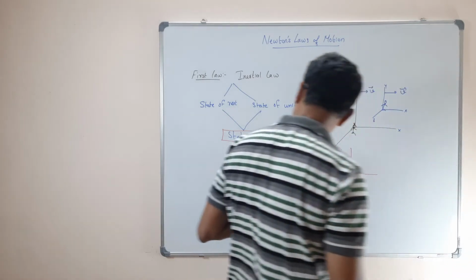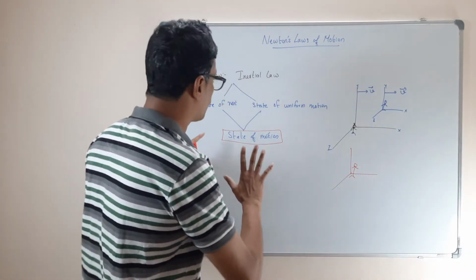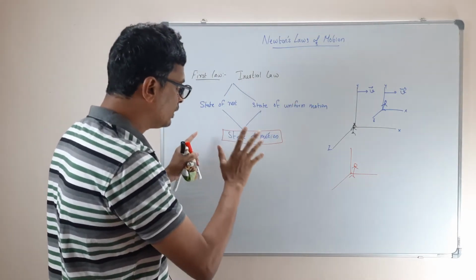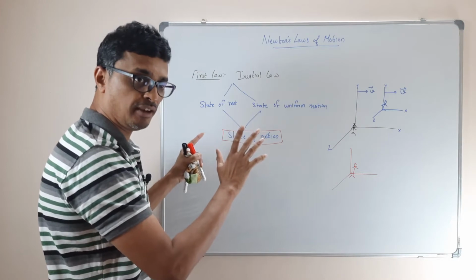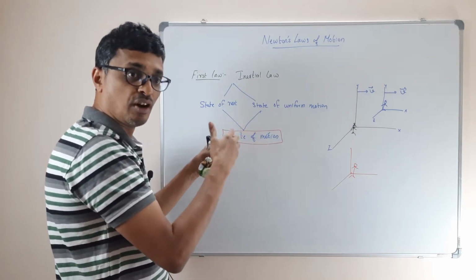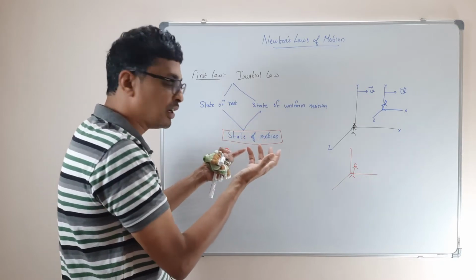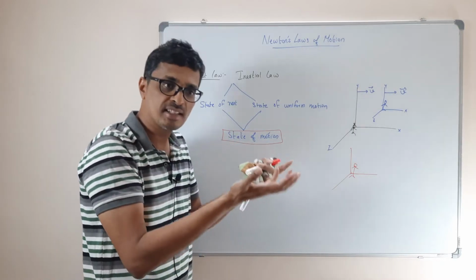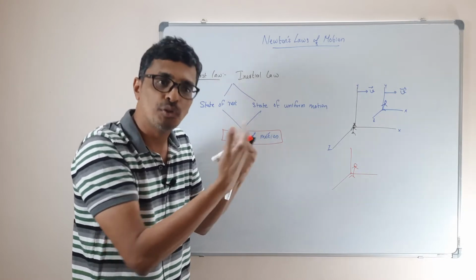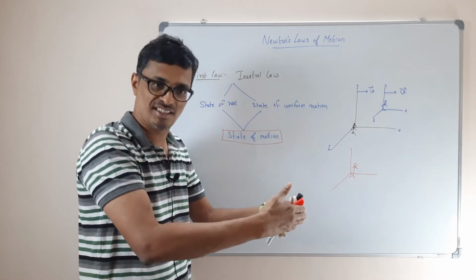Now in this whole first law, Newton has not defined what a force is. Suppose a body of mass m is moving with some velocity: how much force should I apply to stop it?